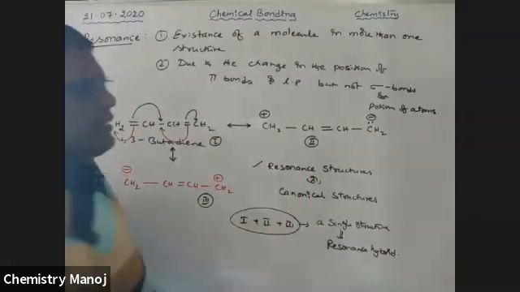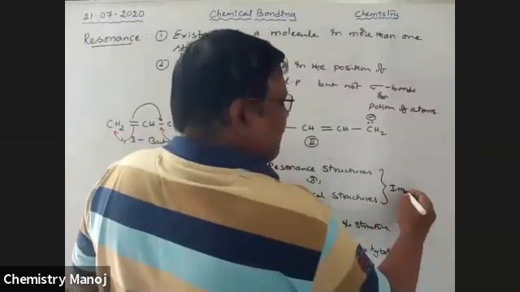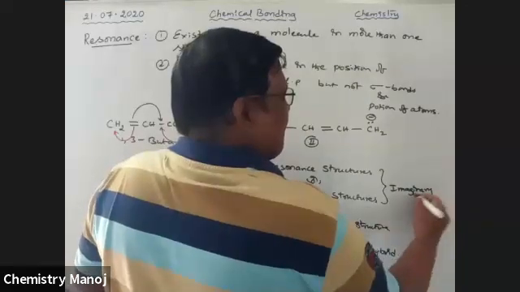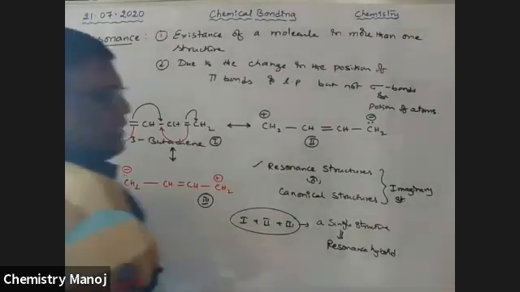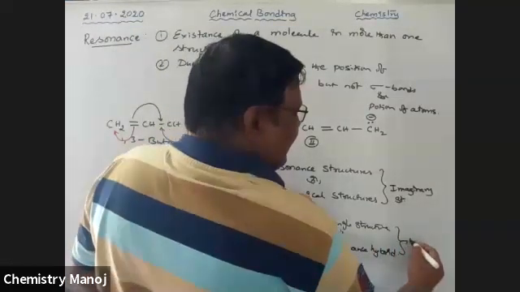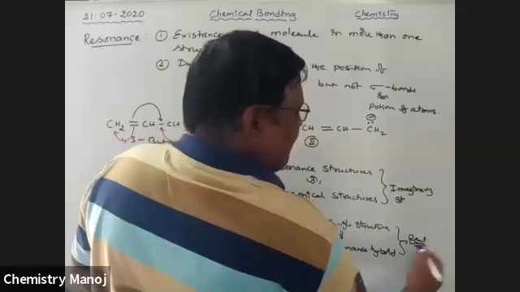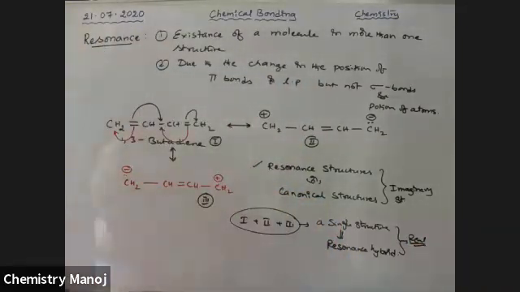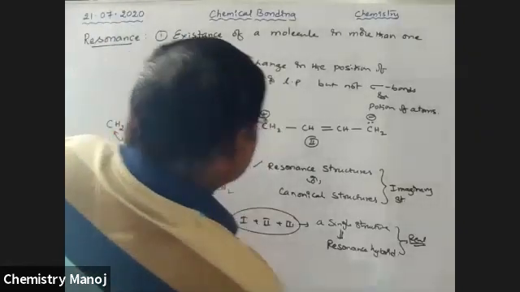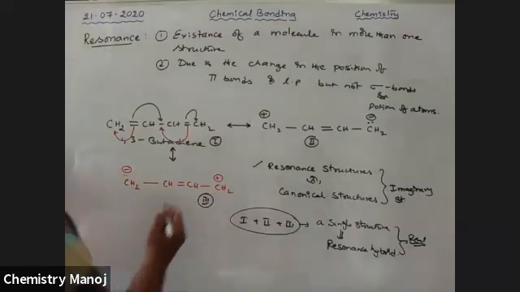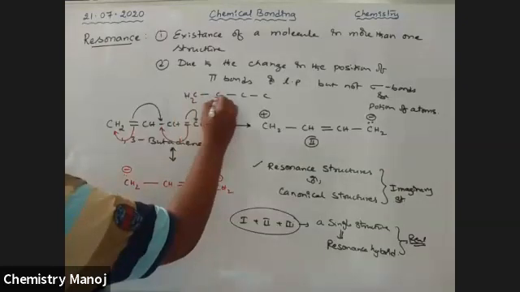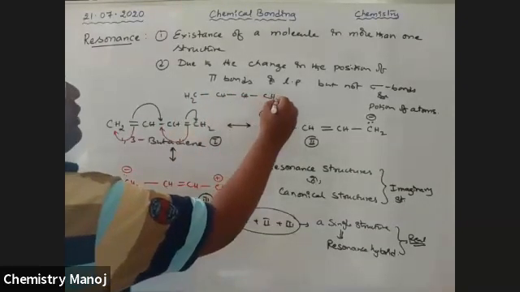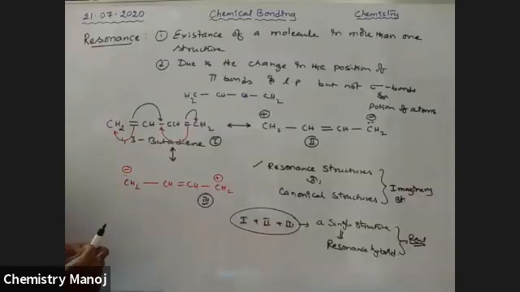These canonical structures are imaginary structures. This resonance hybrid is the real structure. So see here, I am writing the original structure of this one. There are 4 carbons and 2 hydrogens here. That means these are the positions of atoms and sigma bonds.